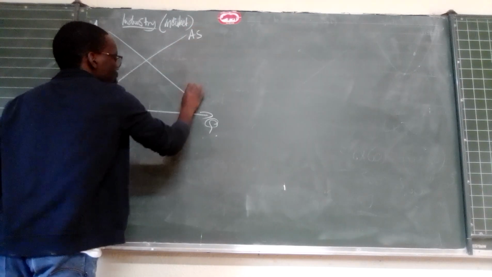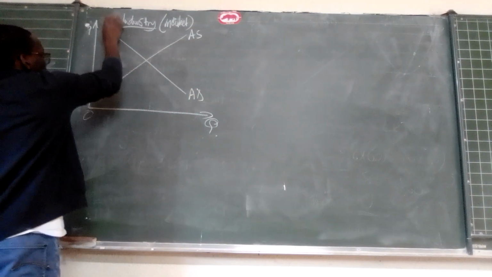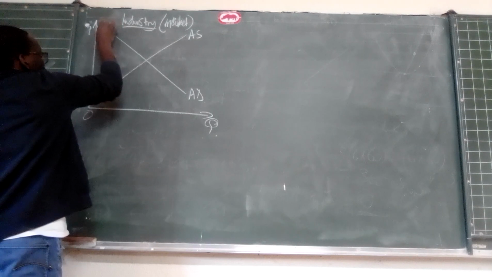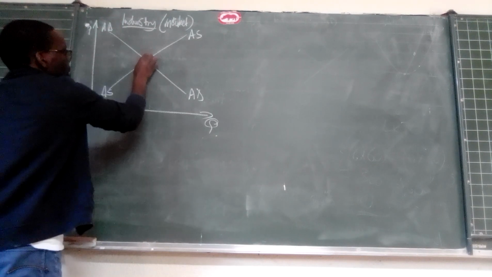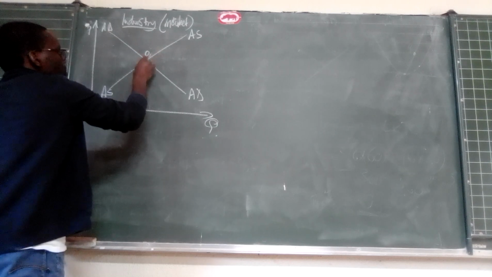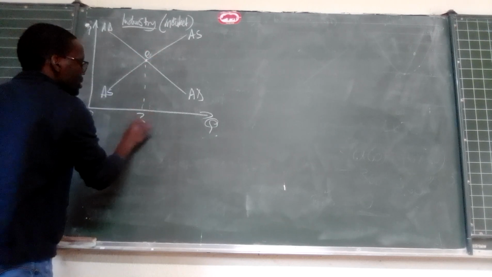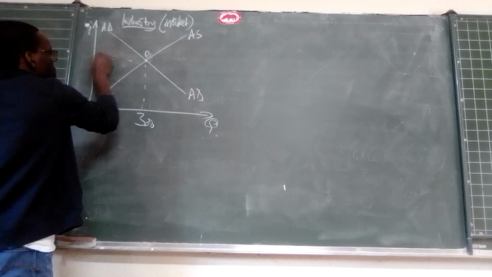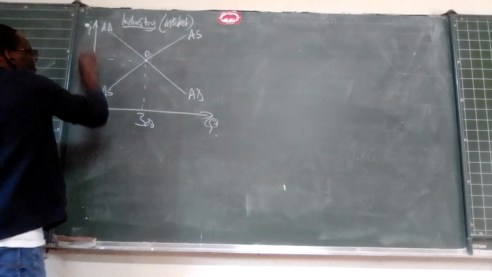What is happening when these two meet? That's our equilibrium, which I'm going to call E. Then 300 units are being sold in the market at 10 rands.